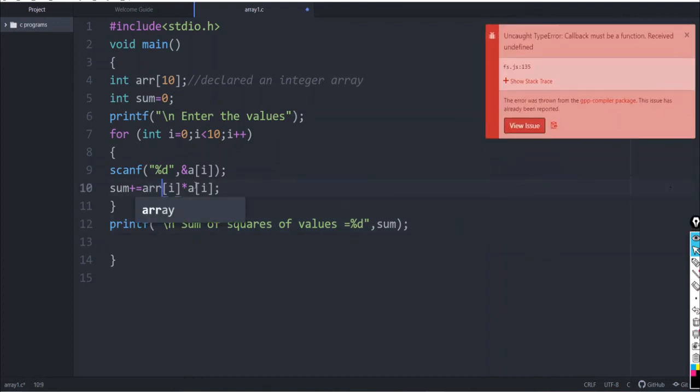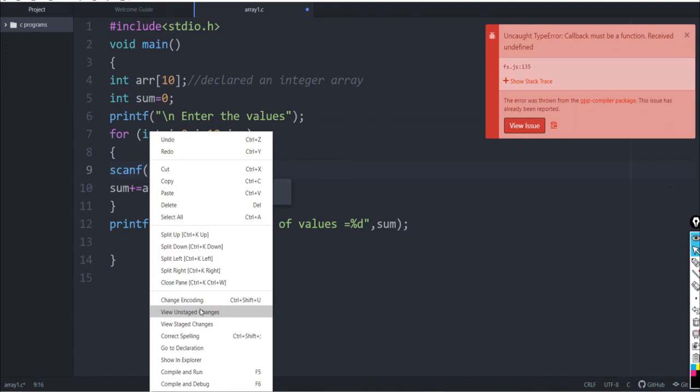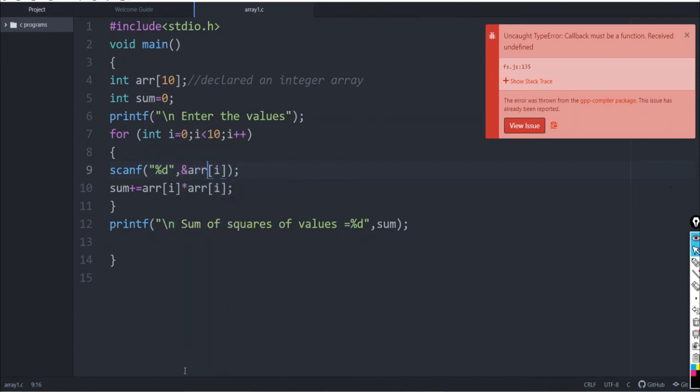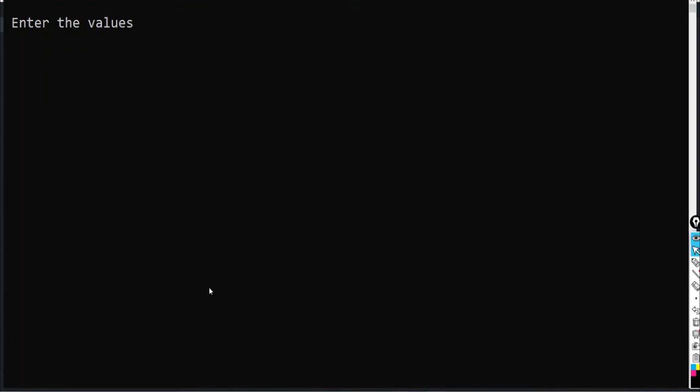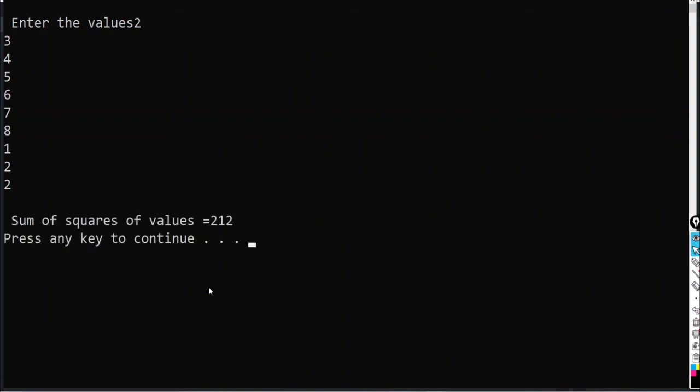Here we have given the variable name differently in different places, so you can correct that also. Again, this is how we check the error. So we have corrected it, and we will check if it is working. Say 2, 3, 4, 5, 6, 7, 8. So you have got the value. You can check it if you want. So here how many values did you enter? 3, 6, 7, 8, 9, 10. Total 10 values you entered, and the sum of squares is printed here.